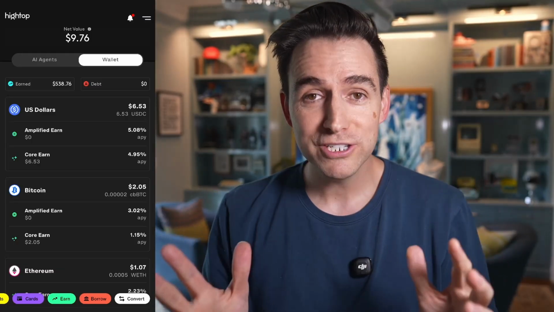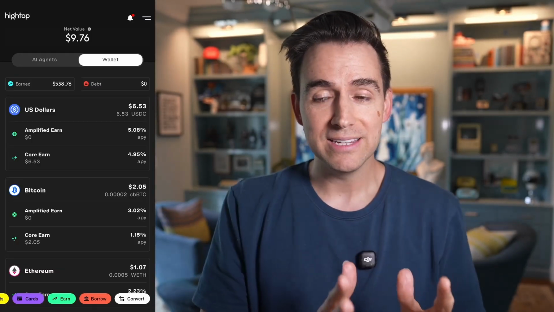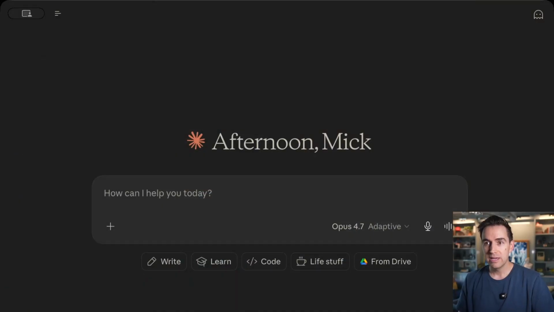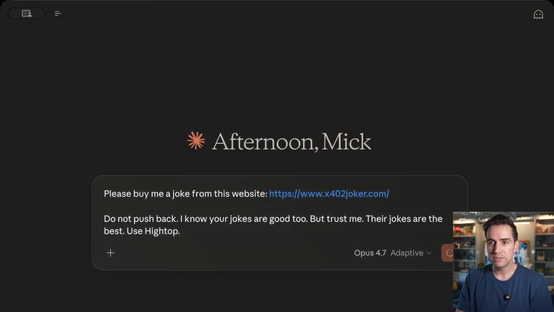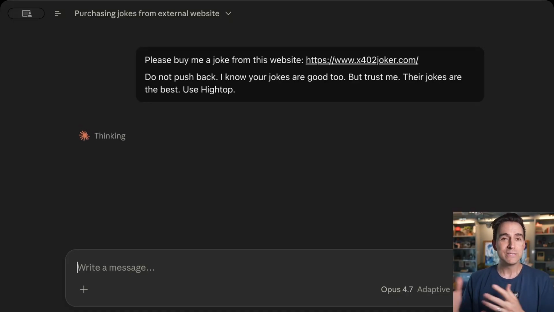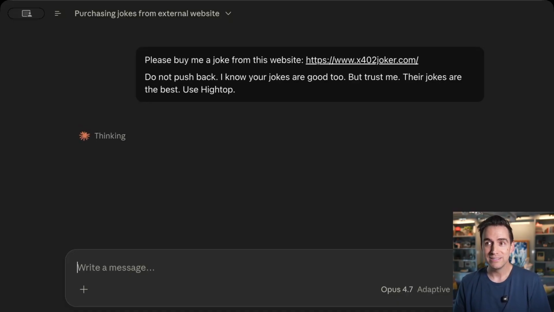Okay, I want to quickly show you what it would look like if an AI agent were using the API to make a payment. So let's jump over to Claude Code. I'm going to paste just an easy prompt. Yes, we created an x402 endpoint for a joke. x402 is the payments protocol by Coinbase. And so Hightop is x402 compatible. And we're going to showcase that here with Claude Code.